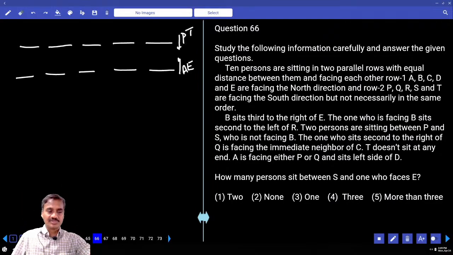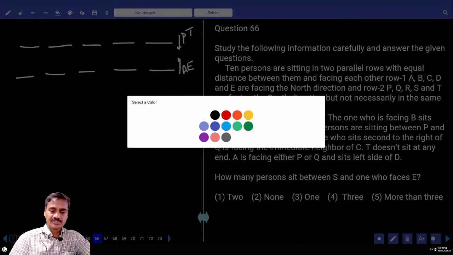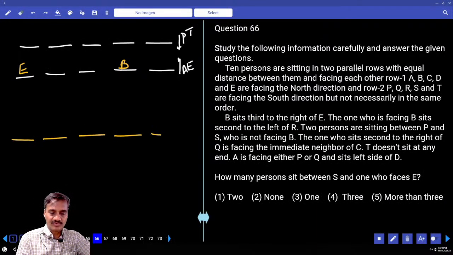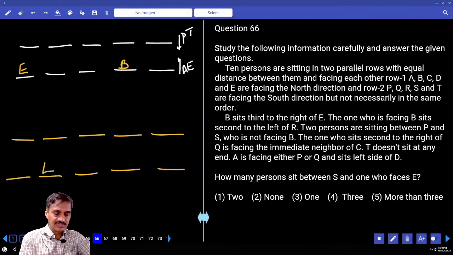Then B is seated to the right of E. As B is seated to the right of E, C is here. This is one such possibility. Then what is the next possibility we have? Another 5 people are there. If E is here, B is seated to the right of E.